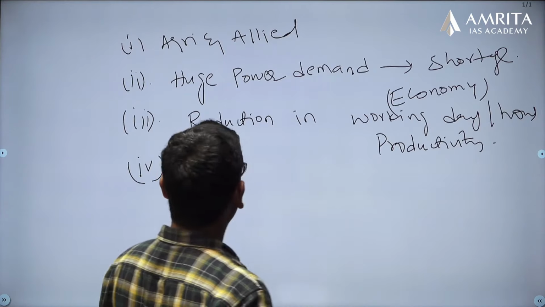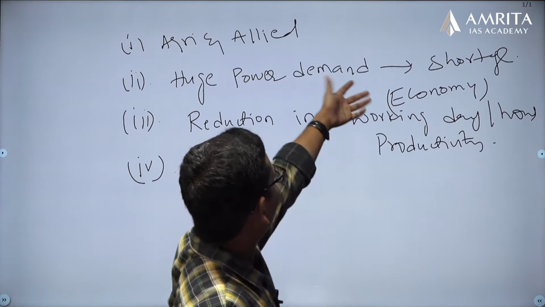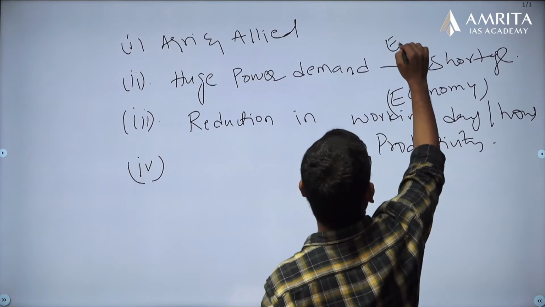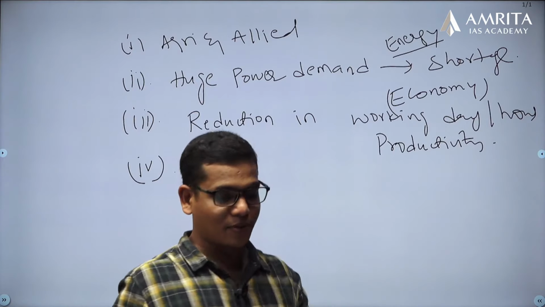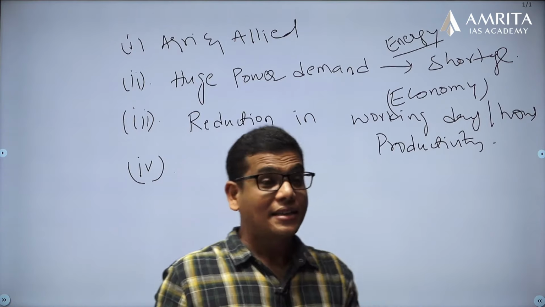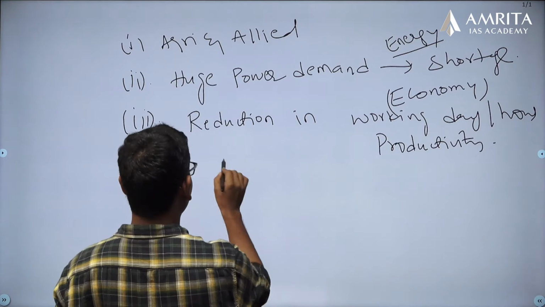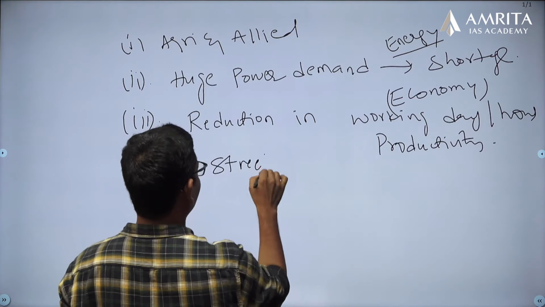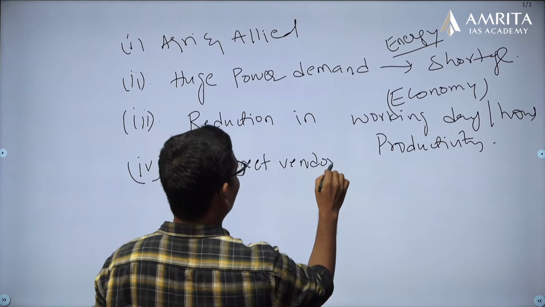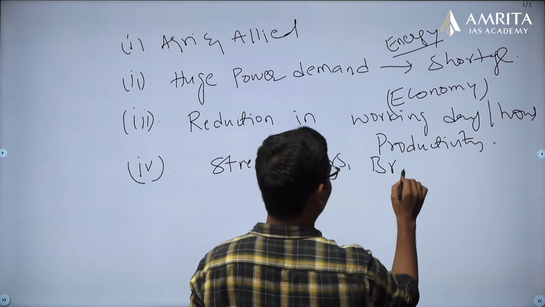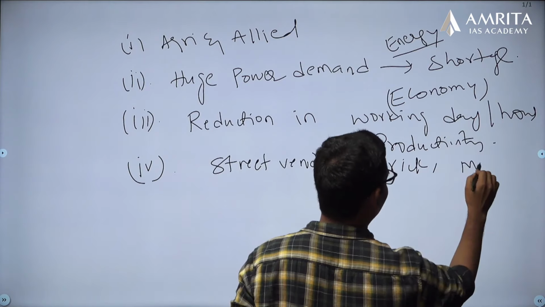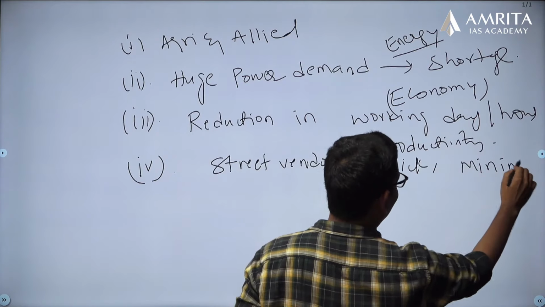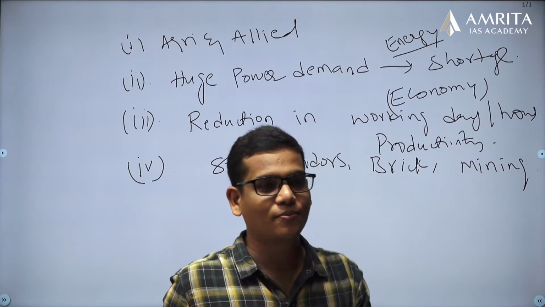Next, because of this huge power demand, the energy supplies also got disturbed. Coal and all energy supplies also got disturbed. Next, there are some sectors like street vendors, people working in the brick sector, and people working in mining, who also got affected.